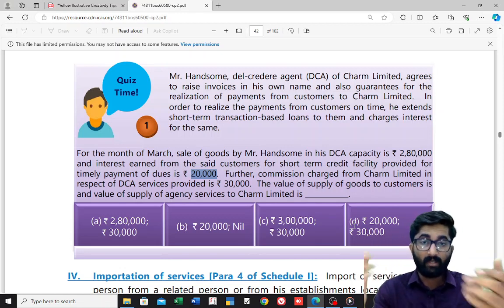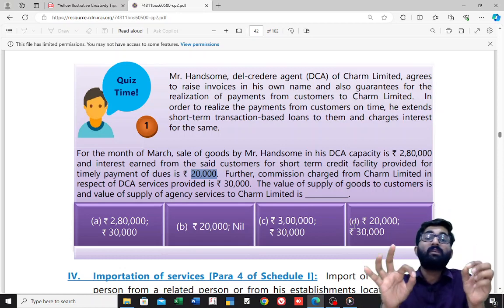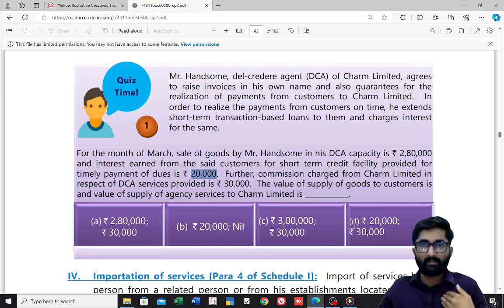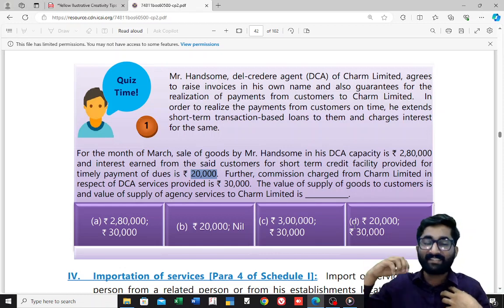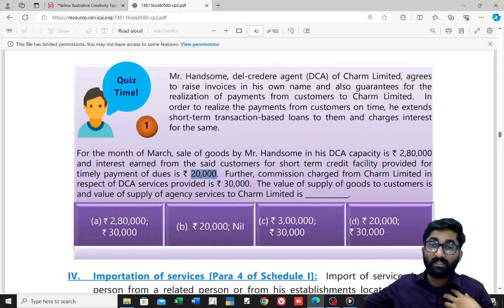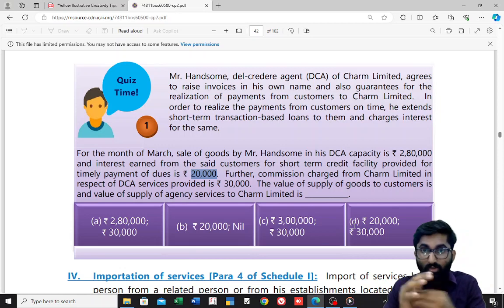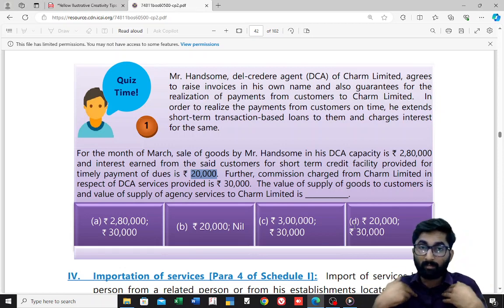And further, the del credere agent charges commission from Charm Limited. See, I am the agent of Charm Limited. Mr. Handsome, I am handsome, yes. Mr. Handsome is charging commission from that person, Charm Limited. So who is giving service? Mr. Handsome is giving agency services to Charm Limited. Charm Limited is the recipient, I am the service provider. So I am taking some income. This is also my supply.